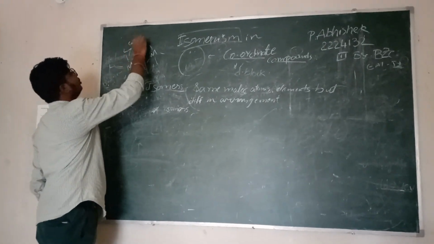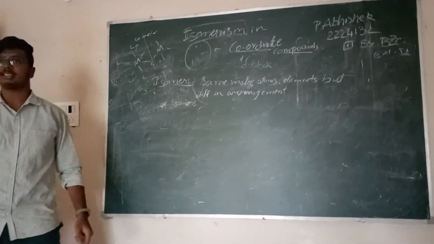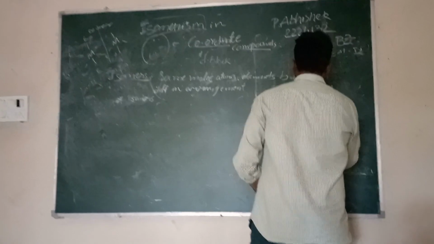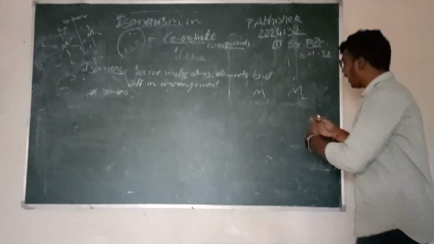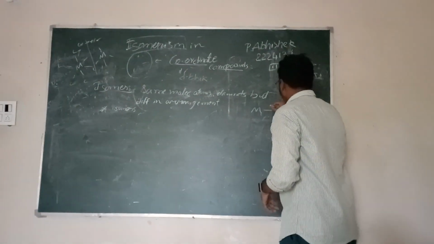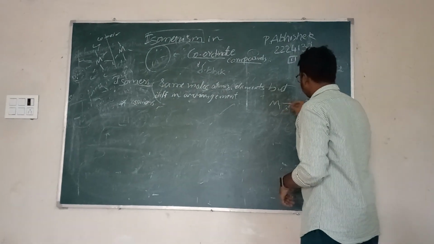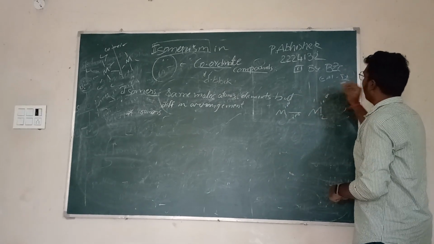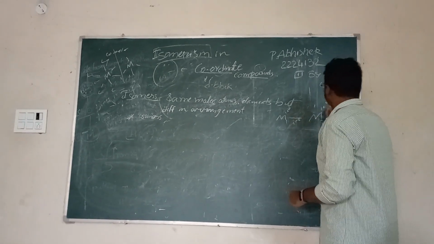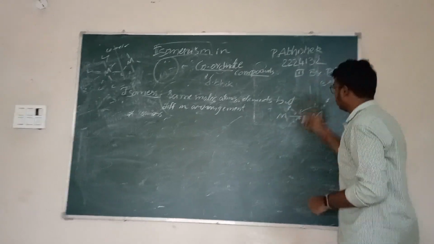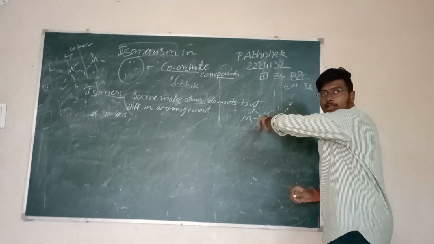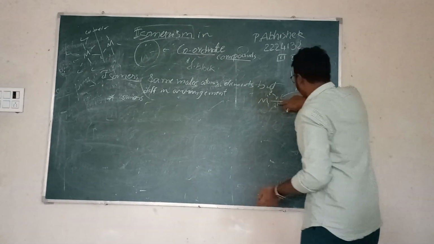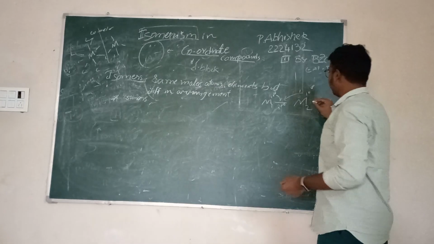The meaning of coordinate covalent bond: generally, during bond formation, if two elements, M1 and M2, react with each other to form a bond consisting of two electrons, one electron is given by M1 and the other electron by M2. So they both share a pair of electrons. One donates one electron, whereas the other donates one electron, in order to form a bond. This is generally a bond.